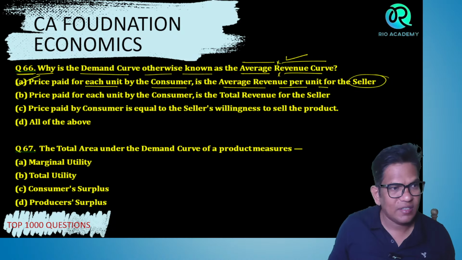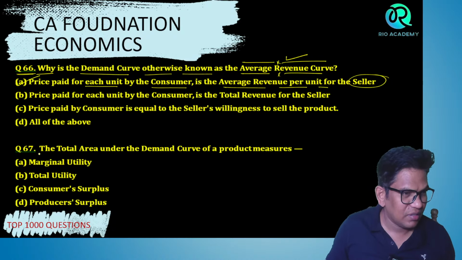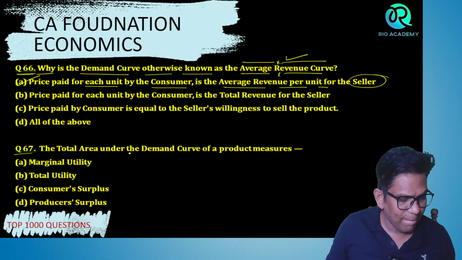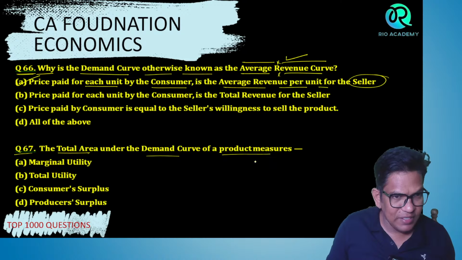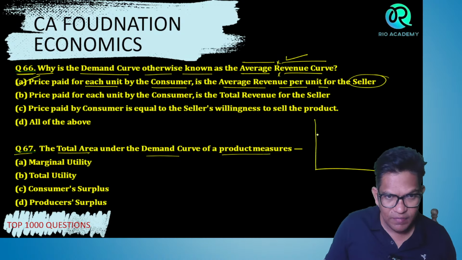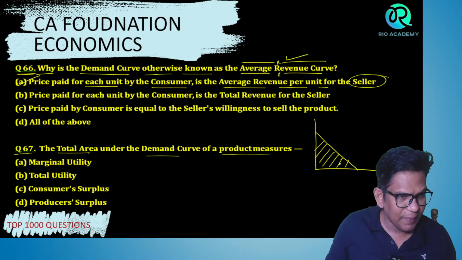Tell me, guys. Question number 67. What does it say? The total area under the demand curve of a product measures what? Assume that this is your demand curve, and this complete total area is under the demand curve.